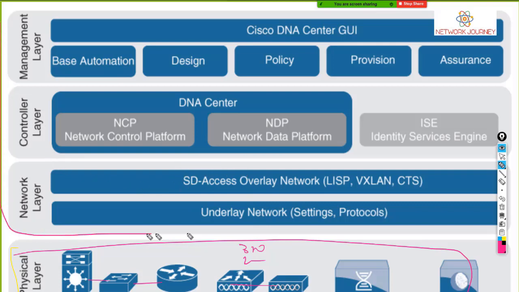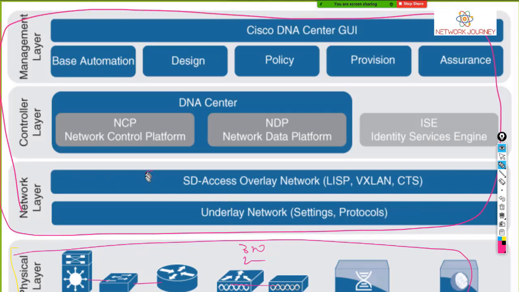If you see, this is an overlay structure. And what are the components? As I said, these are the components, and these are the protocols. We have LISP, we have VXLAN, and we have CTS. VXLAN is for L2 tunneling. LISP is for L3 tunneling. CTS is like your security parameter. So when you are integrating, there can be issues with the integration. There can be data getting hijacked if the integration is not taken care of, right?